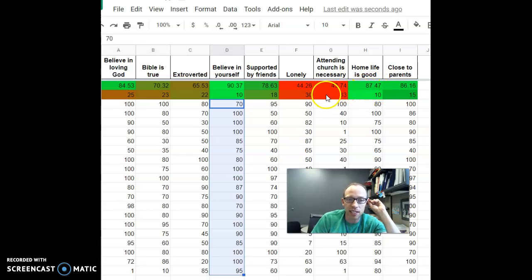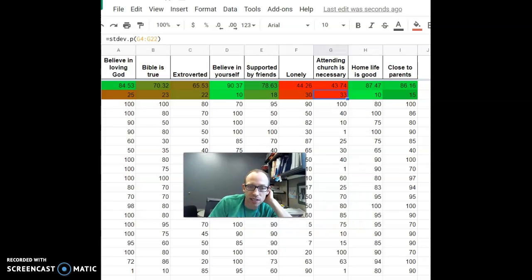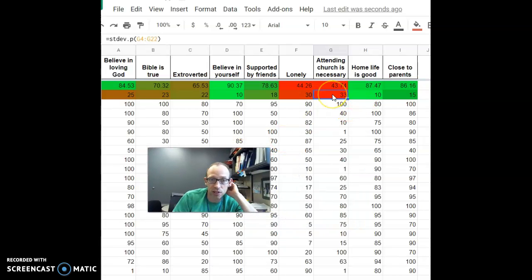On the other hand, notice this discrepancy on attending church as necessary. This was the most diverse range. So the mean itself was pretty low, but there was a wide range. There were some people who thought absolutely it's necessary. I see a couple hundreds in there, some 80s, and there were also some that thought absolutely it's unnecessary. There's 3 ones there, rated it as low as possible.